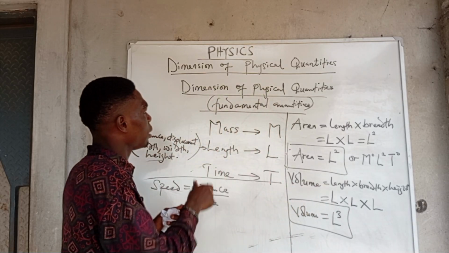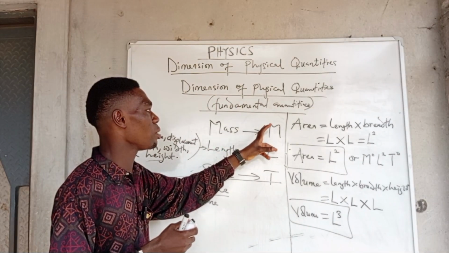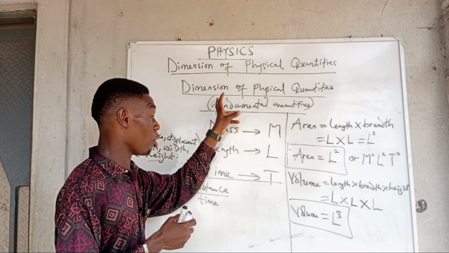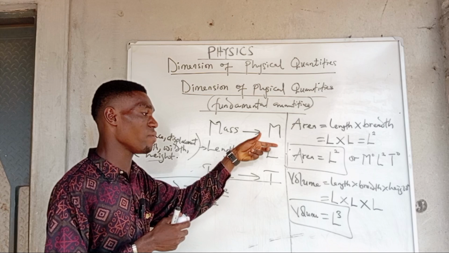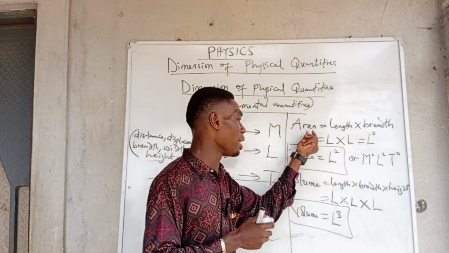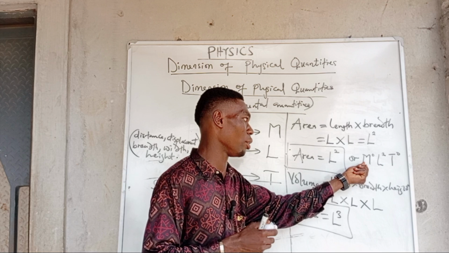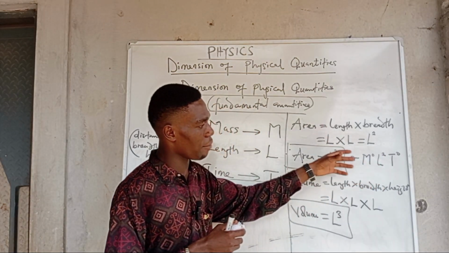Remember that in dimension, we are trying to express the other quantities in terms of the fundamental quantities. So if I want to include mass and time, even though area has no dimension for mass and time, I can still have it this way.